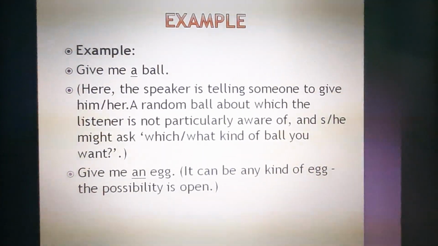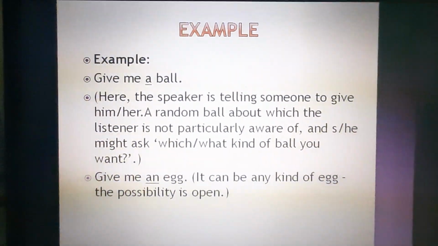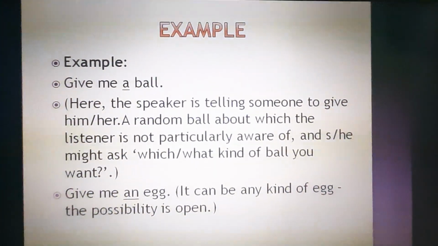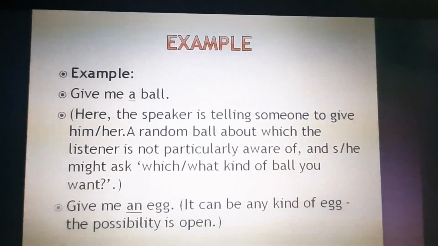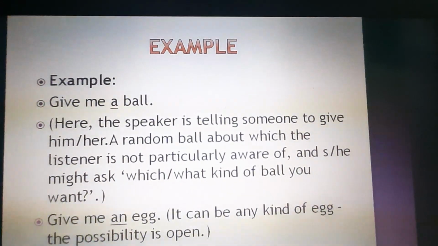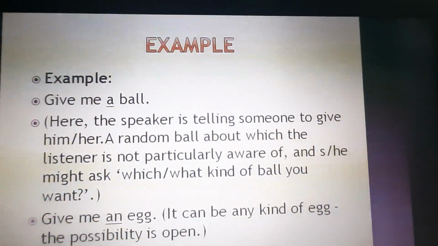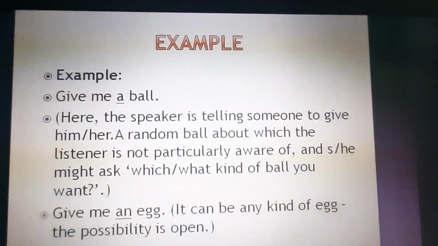And he or she might ask which or what kind of ball. For example, if I say, give me a notebook, right? You will ask, now, ma'am, which notebook? Similarly, when I say, give me a ball, you will ask, no, ma'am, which ball? You want a basketball, you want a football, you want a small ball, you want a big ball. So here it is a general sentence. We are not specifying anything.